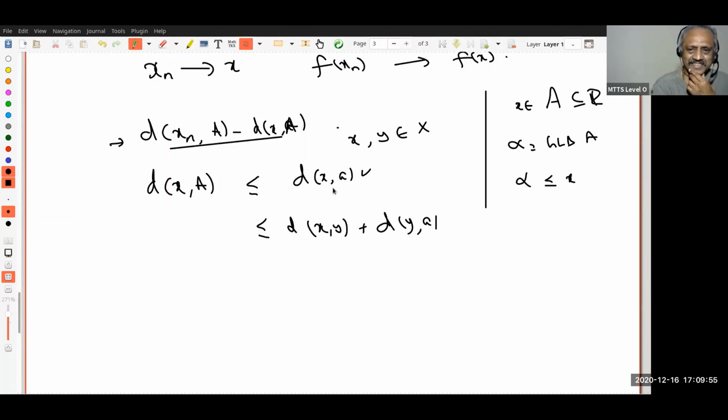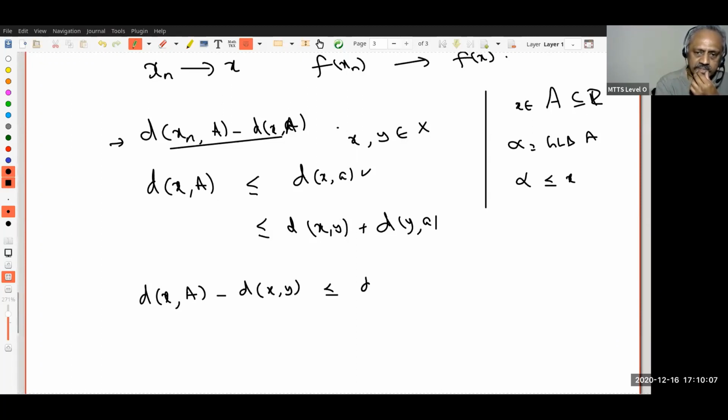Yes. Because this is a triangle inequality. This is a curry leaf which I'm introducing. Now let us look at that. Therefore, the distance between x and a minus the distance between x and y is less than or equal to the distance between y and a. This is true for every a in A. Now you understand this? This is true for every a in A. Go slow. Is that okay? Now I'm subtracting this number from both sides. So I get this.